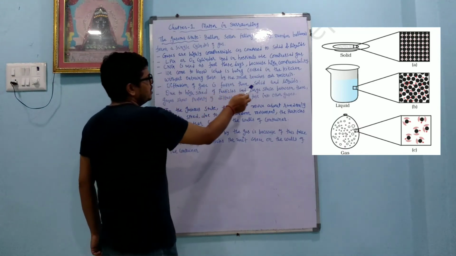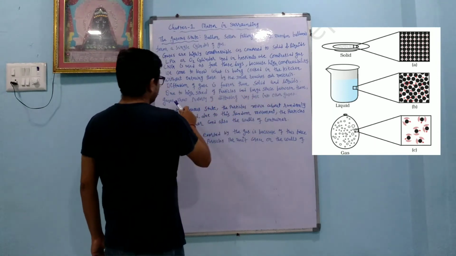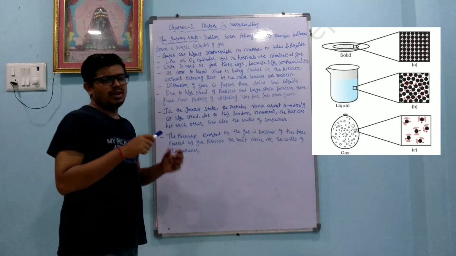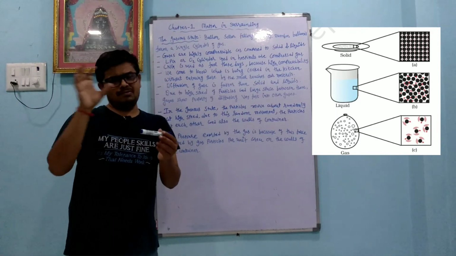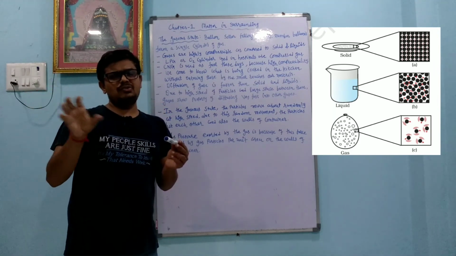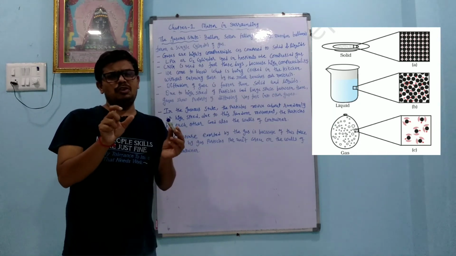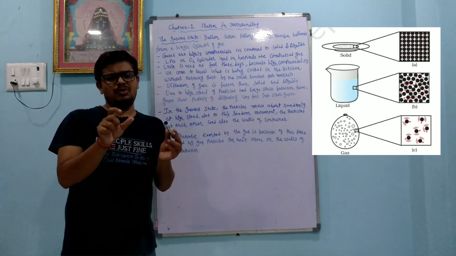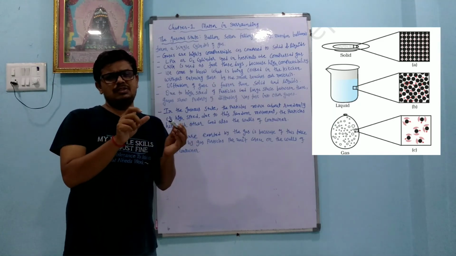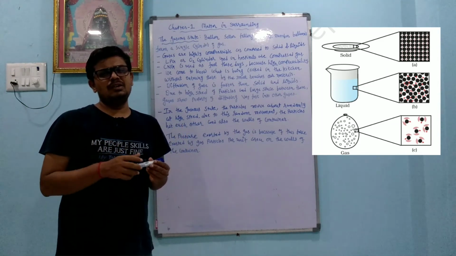Diffusion of gas is faster than solid and liquid due to the high speed of particles and large space between them. Gases show the property of diffusing very fast into other gases. When gas diffuses into air, air is also a gas. Because the gap between two molecules in air is more, and in gases also the distance between two molecules is more, they can spread easily, so their diffusion rate is more than solid and liquid.